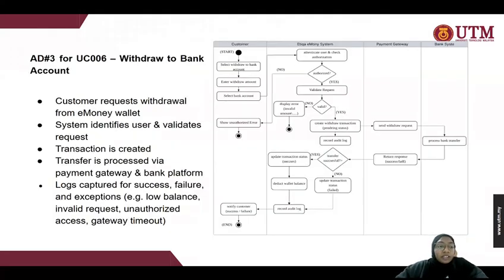Now for the third activity diagram, for UC006, which is withdrawal to the bank account. The customer requests withdrawal from the e-money wallet, and the system identifies the user and validates the request. A transaction is created and the transfer is processed via the payment gateway and bank platform. And then logs are captured for success, failure, and exceptions, for example, low balance, invalid request, unauthorized access, and etc.